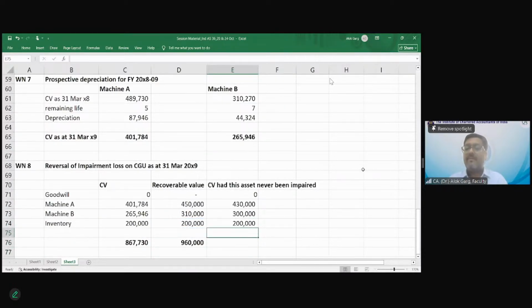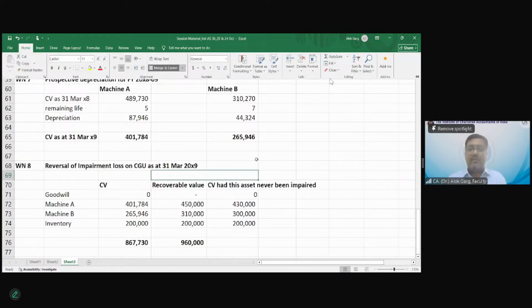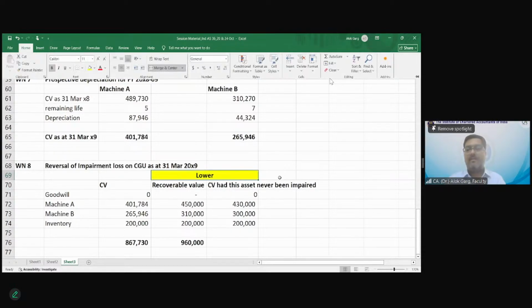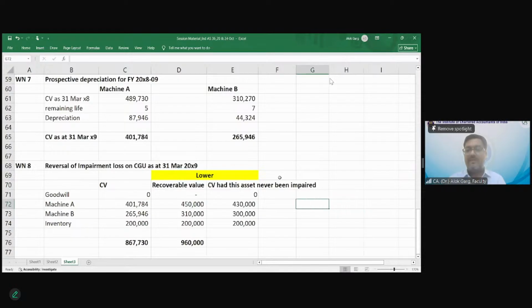Inventory assuming same. So friends, after reversal of impairment loss, your revised carrying value should not be more than the lower of the recoverable value and the carrying value had the asset never been impaired. What is lower of these two? 430 is the lower of these two for machine A. For machine B, 3 lakh and this 2 lakh.